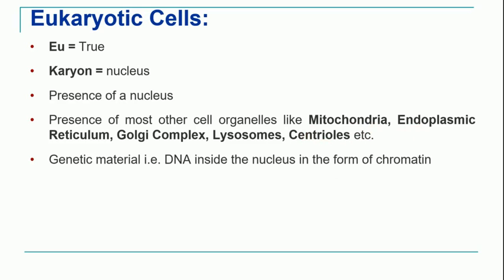Now in prokaryotic cell or bacterial cell, we have seen that DNA is not present inside the nucleus, but here in the eukaryotic cell, genetic material is in the form of DNA, but it is present inside the nucleus in the form of chromatin. This is another major difference, that DNA is present inside the nucleus and it is also known as chromatin in case of eukaryotic cells. Examples are plant cell and animal cells.